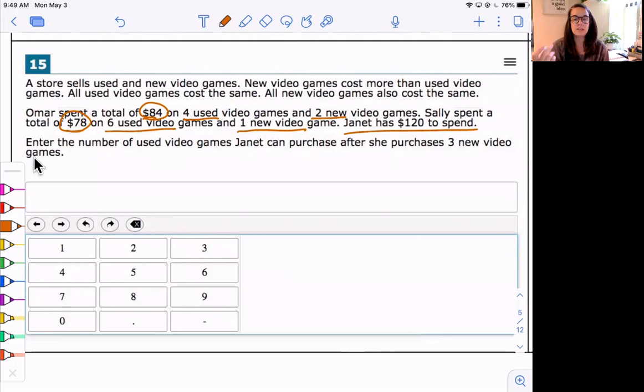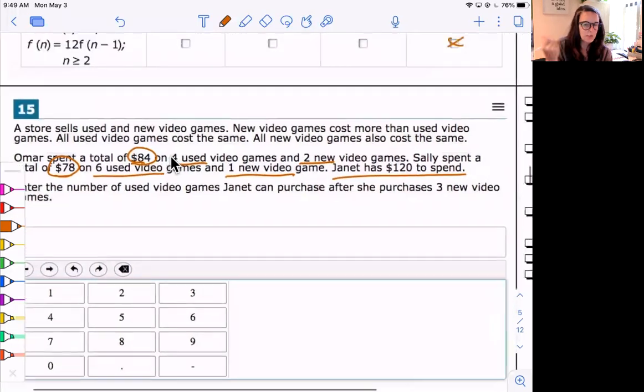So in order to do this, we need to know the price of the used games and the new games. So I see that there's 2 situations that are complete, which is Omar has money and a number of used and new, and Sally has her money and 6 used and 1 new, right? So we could write an equation.